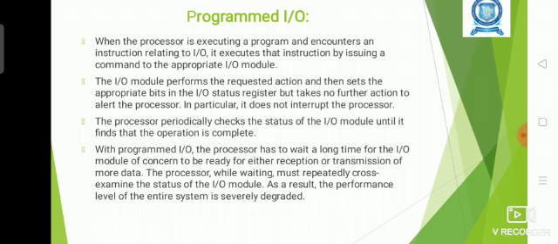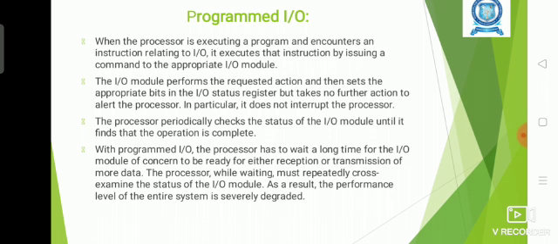When the processor is executing a program, it encounters an instruction. Whenever it encounters an instruction relating to the input-output operation, it will execute the instruction by giving special commands to the appropriate input-output module. The input-output module consists of the input-output devices. When the input-output module receives the command from the CPU, it will perform the requested action.